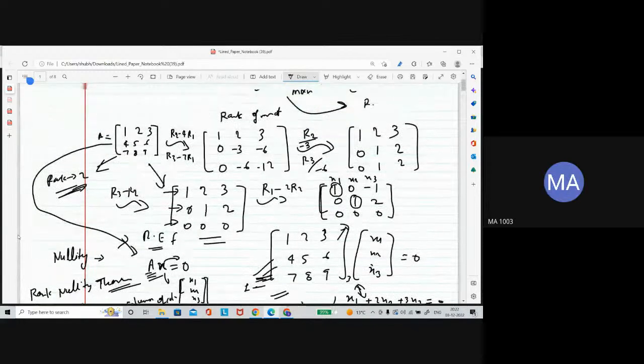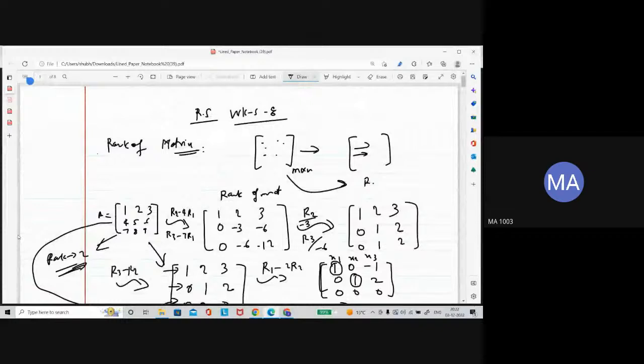I just covered only the rank, meaning finding the rank of a matrix, what is nullity of a matrix, and the rank nullity theorem. These three things we just covered, using this example. On this example we did that.